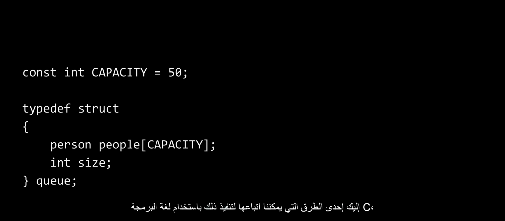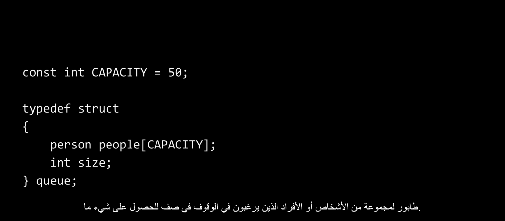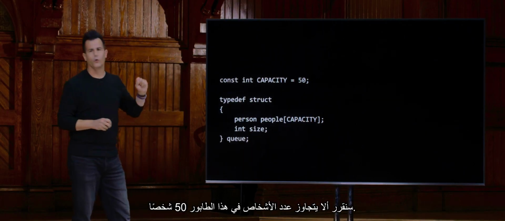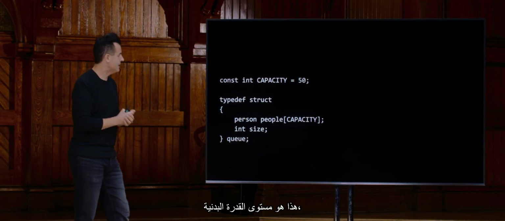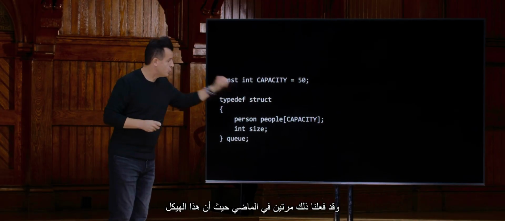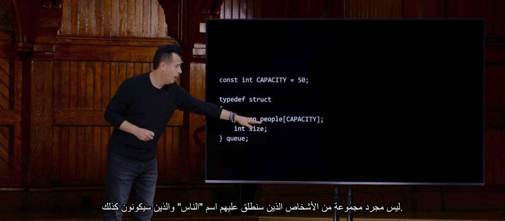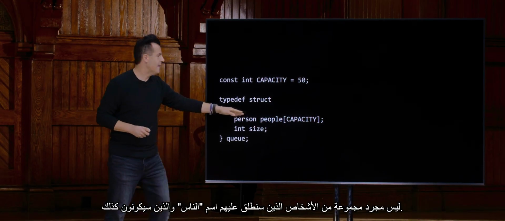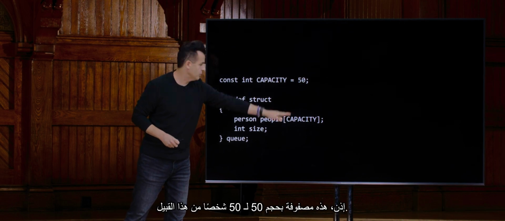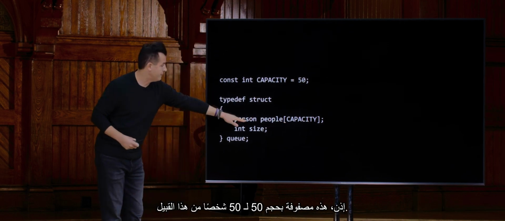But those two operations, if you think about it in code, could be implemented with different actual details. And by that I mean this. Here is one way that we could go about implementing in C code a queue for a bunch of people or persons who want to line up for something. So for instance, we'll decree that this queue can hold no more than 50 people, like that's the physical capacity. And then we define a structure, which we've done a couple of times in the past, whereby this structure has not only an array of persons that we'll call people, and that will be as big as is the capacity. So this is an array of size 50 for 50 such persons.